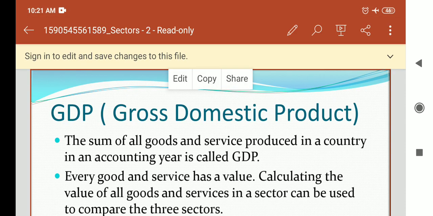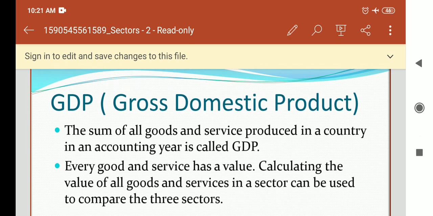So, students, it is not possible to compare these three sectors. It will be a very complicated process as all the sectors are producing so many things, so many services. So, what can be done? For this comparison, we need to find a common factor, and that is money. Every good and each service has a value. If we add up the value of goods and services of each sector, then we can compare the three